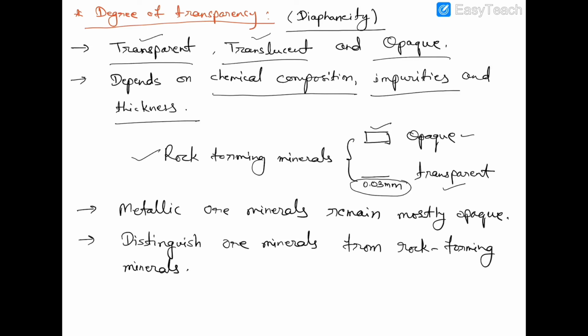So if the light is passing through the thin sample of the mineral, it means that is a rock forming mineral. If light is absorbed, then that particular mineral is a metallic ore mineral. Clear?